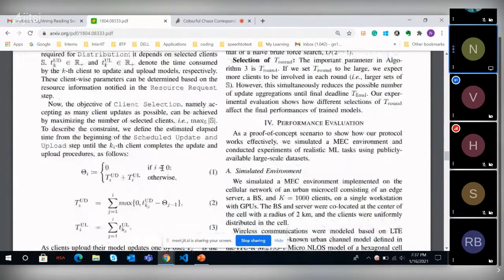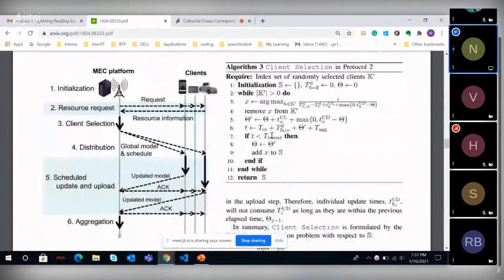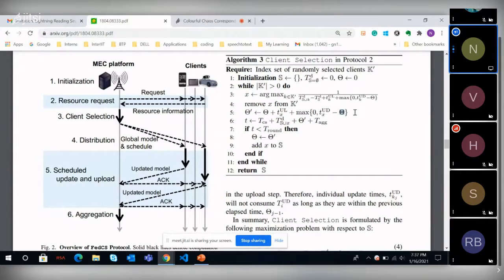So this is because this T round is always fixed, right? Suppose the T round is like 3 minutes, and there's a client which takes like 5 minutes to train the model. Then without this, it will never satisfy this condition, right?